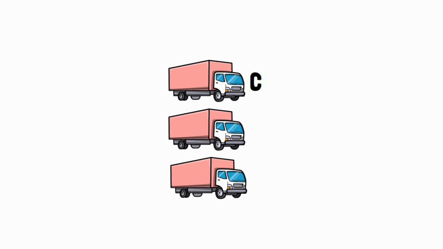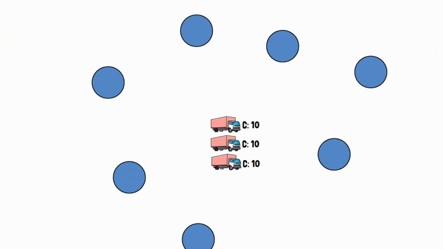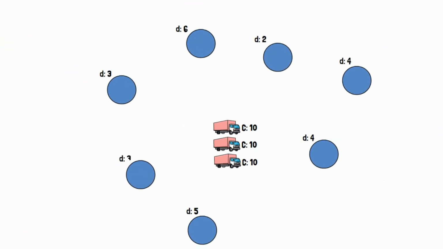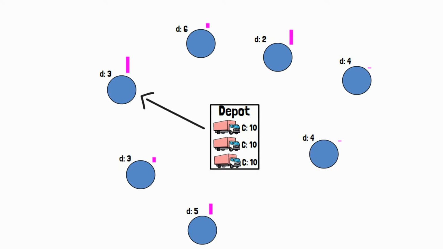Consider building a solution to the capacitated vehicle routing problem. We start with an empty solution, 3 vehicles each with capacity 10, and a set of nodes to visit, each with an amount of demand. We query the model to find out where to send the first vehicle. We'll use an argmax strategy here and select the node with the highest probability as assigned by the model, as shown. The model is queried again, and the node with the highest probability is again chosen. Note that infeasible nodes are masked, meaning we do not allow the solution to become infeasible. In this case, the only choice is to return to the depot, since the vehicle is carrying 9 units of demand. This process continues until all nodes are serviced by a vehicle.